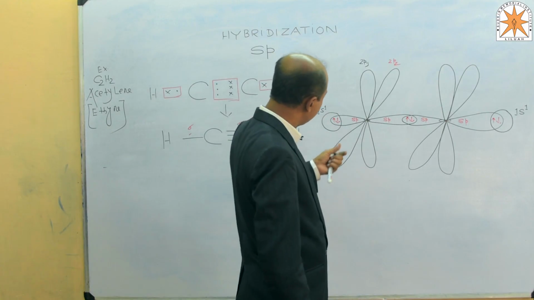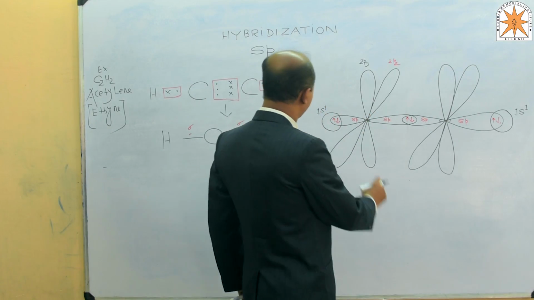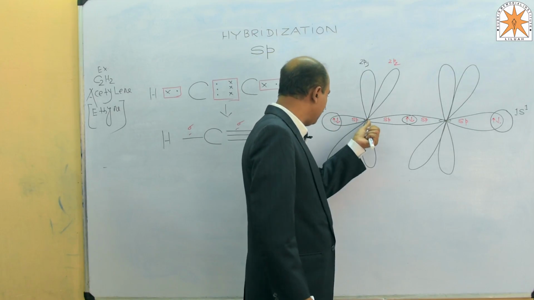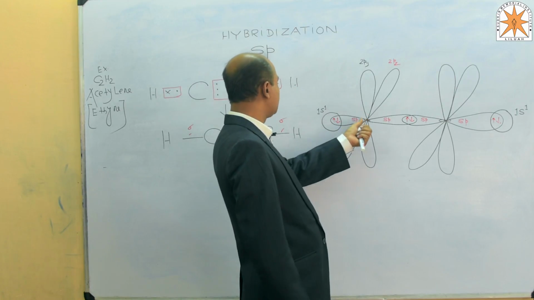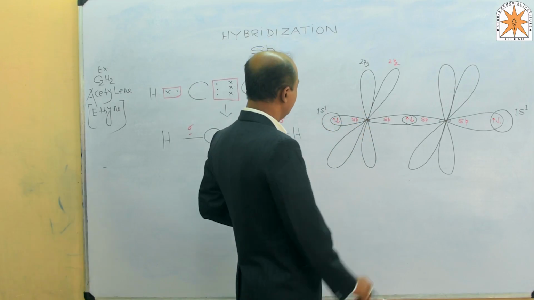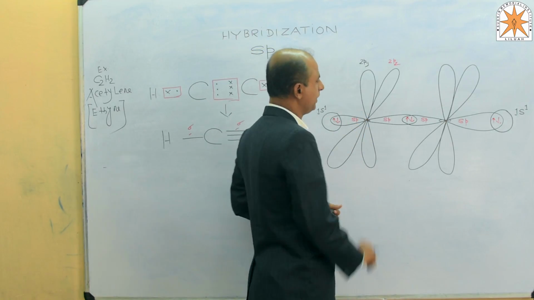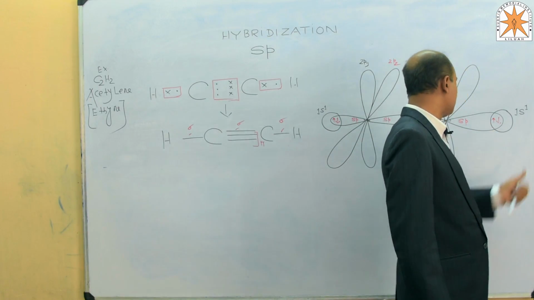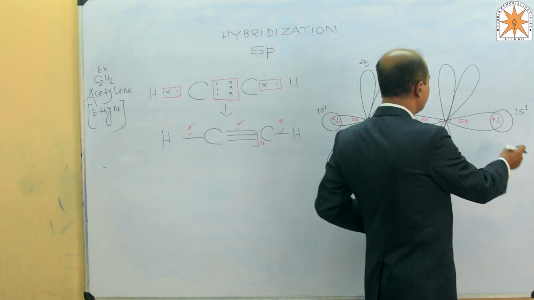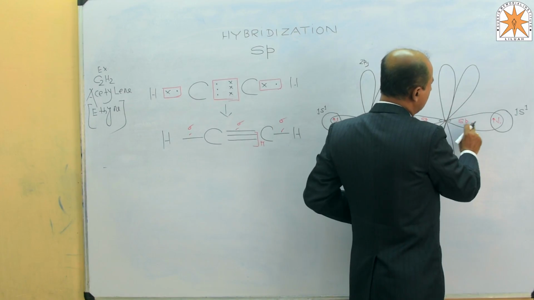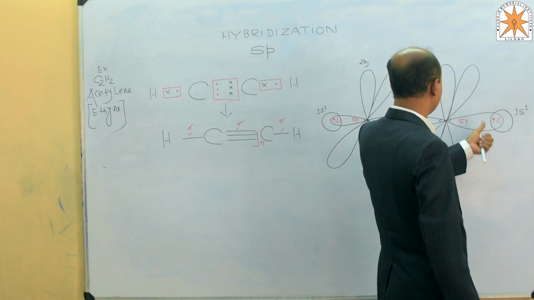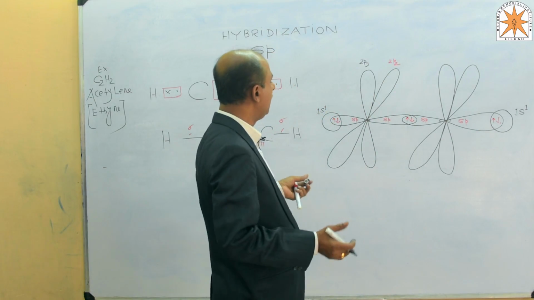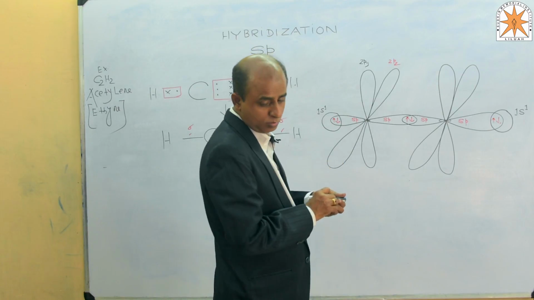So here 3 sigma bonds have formed. One sigma bond is between the sp hybridized carbon of the first carbon and that of hydrogen, the nature of the sigma bond being s-sp. The second sigma bond is between the s subshell of the hydrogen and the sp hybridized carbon atom of the second carbon. Now we will have to see how to form the pi bond over here.